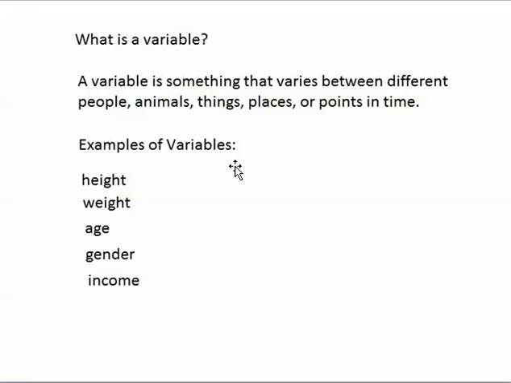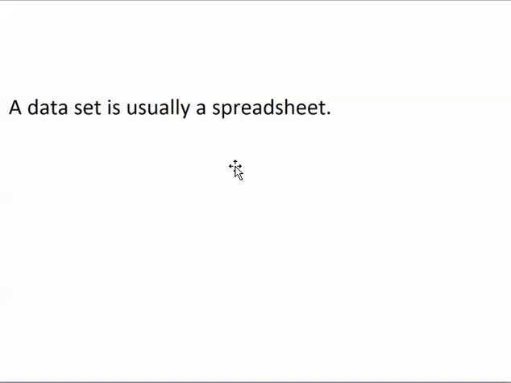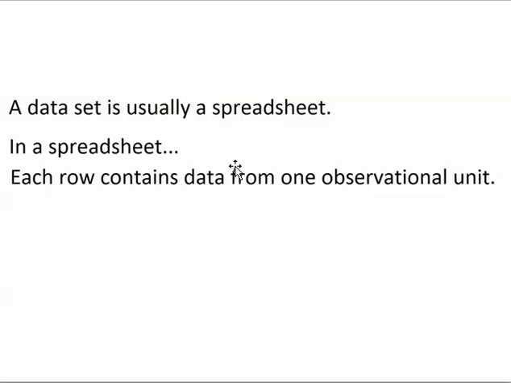I mentioned how a data set is usually a spreadsheet. I wanted to discuss more about the organization of a spreadsheet. In a spreadsheet, each row contains data from one observational unit. So if I'm recording information about 5 houses, all of the information that I recorded about the first house would go in the first row, and all of the information that I recorded about the second house would go in the second row.